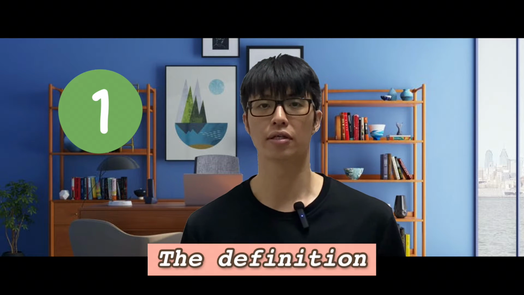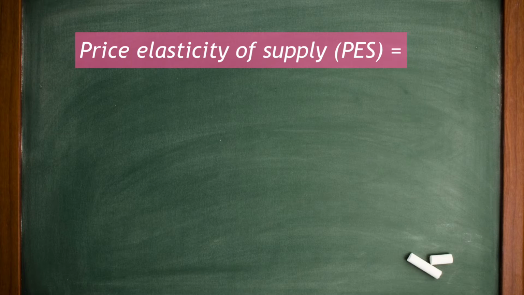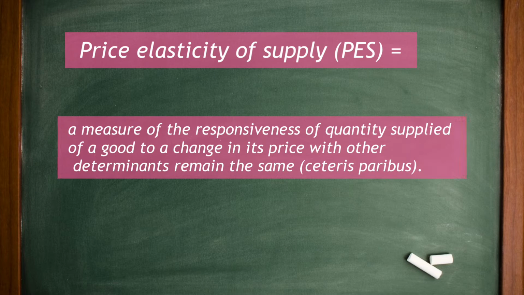Okay, step number one. Step number one will still be the definition. Definition is still very important in economics. Definition of PES is the measure of responsiveness of quantity supplied to the percentage change in the price. So quantity supplied, of course, is related to the producer.